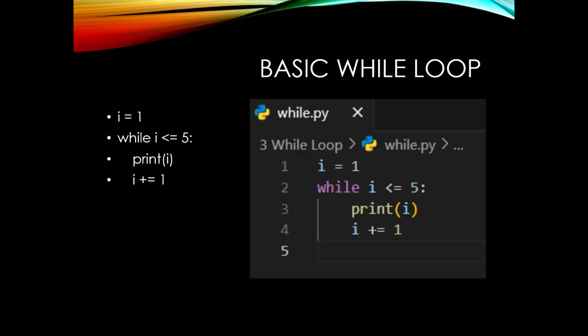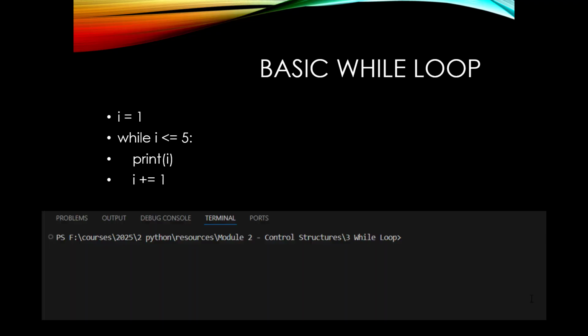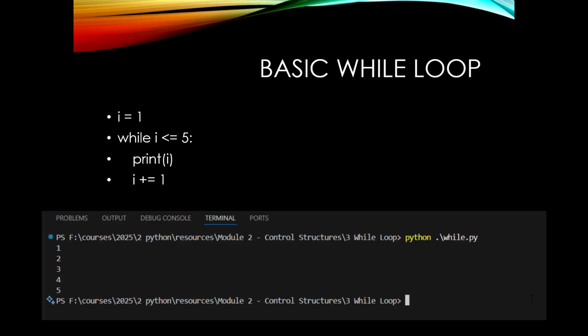Here is a basic example of while loop. i equals 1. While i less than or equal to 5, print i. Then we are incrementing it. i plus equals 1, which means i equals i plus 1. This prints numbers from 1 to 5. Always make sure to update the variable, or else you will create an infinite loop.